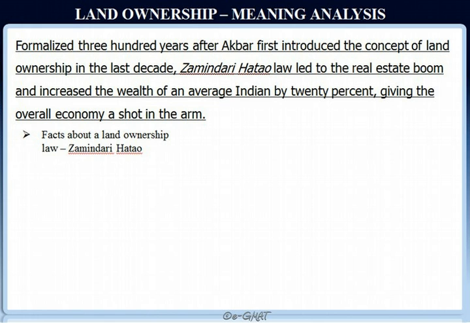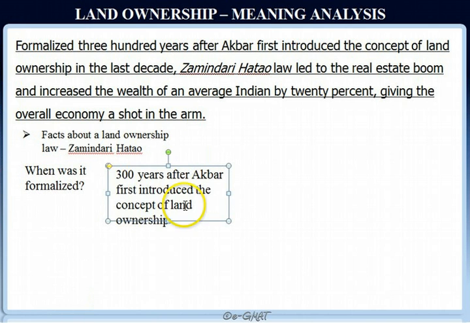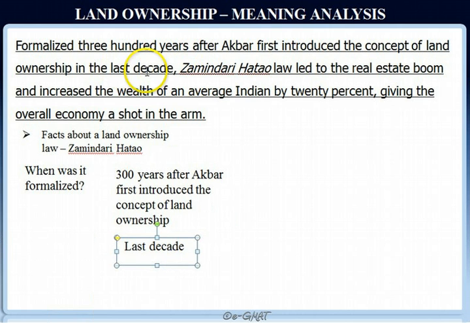So first it talks about when this law was implemented or when this law was formalized. So it provides information with respect to when Akbar first introduced the concept of land ownership. So 300 years after that happened, this Zamindari Hatao law was formalized. And then we can infer that this last decade here talks about the timing of when this law was formalized. So this law was formalized last decade, and by the way, this last decade was 300 years after Akbar first introduced the concept of land ownership.